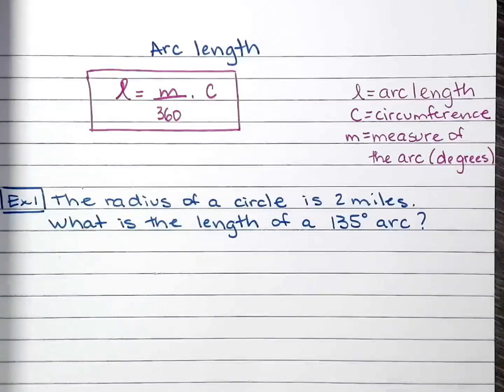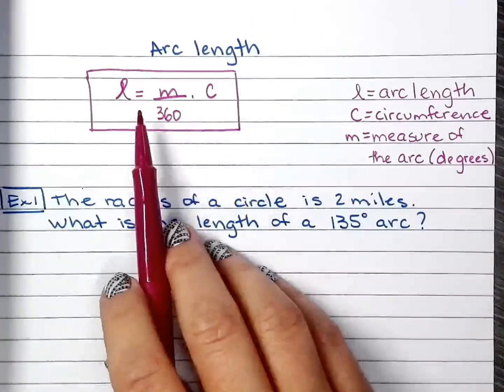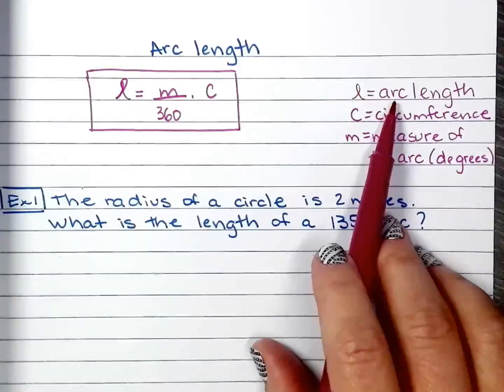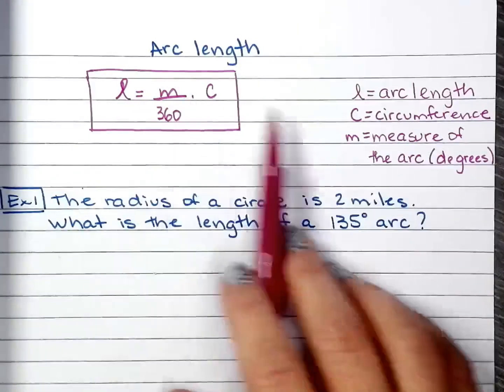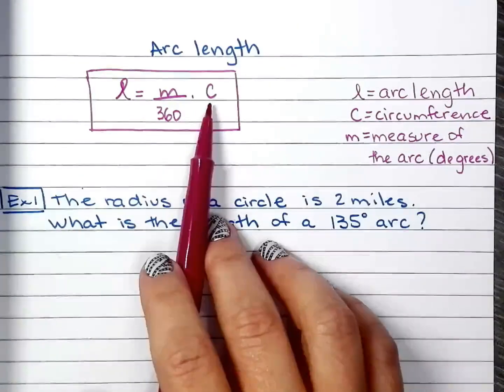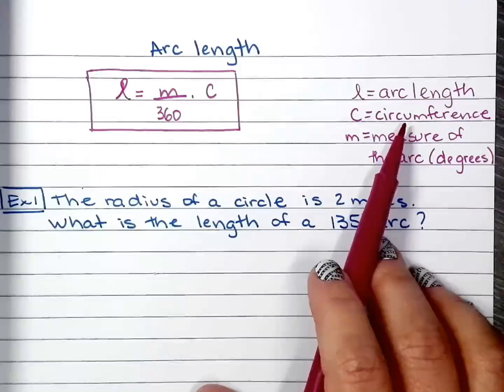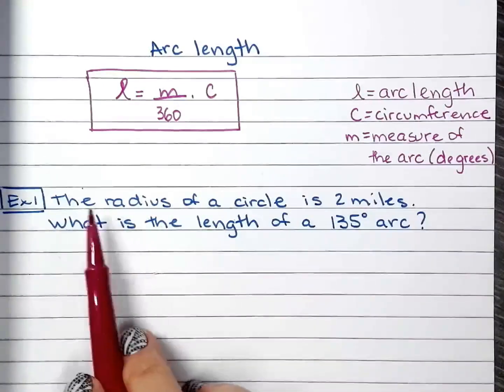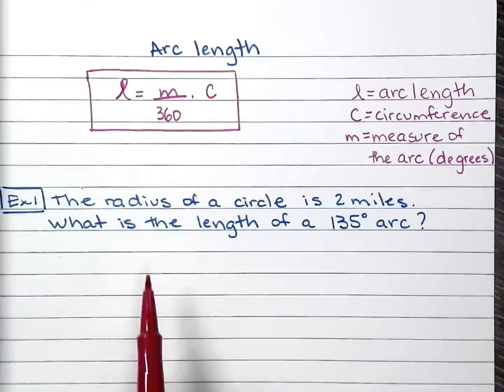Hello, today we're calculating arc length, and this is the formula we have. L stands for arc length, M is the measure of the arc in degrees, and C is the circumference, which we all know is 2 pi r. Okay, so we are going to work on two examples.